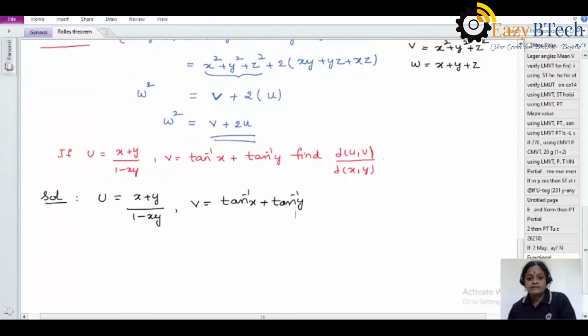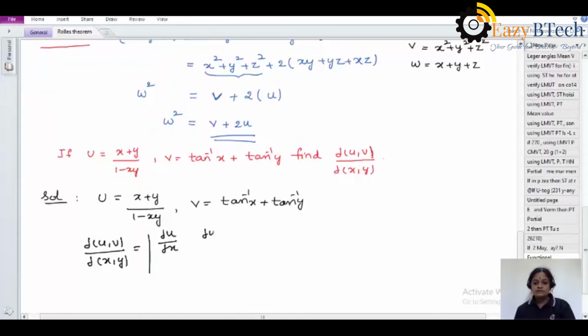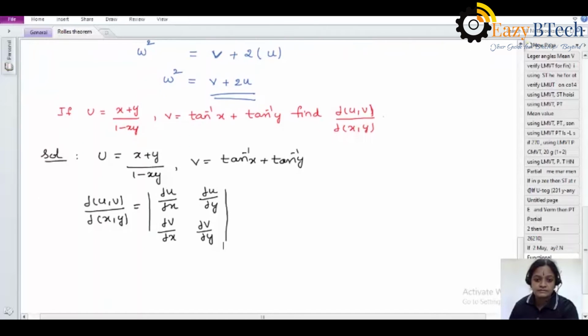Writing the formula, what is the formula, students? Dou u by dou x, dou u by dou y, dou v by dou x, and dou v by dou y. First variable with respect to x and y, and second variable with respect to x and y. So now finding all these four values here.